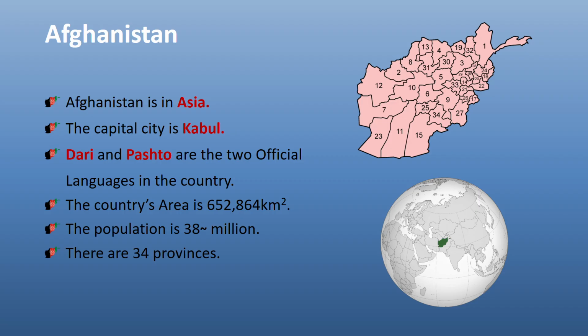So general information about Afghanistan. Afghanistan is located in Asia. The capital of Afghanistan is Kabul. Afghanistan has two formal languages, and they are Dari and Pashto. The country's area is 652,864 square kilometers. The population of Afghanistan is about 38 million people, and there are 34 provinces in Afghanistan.